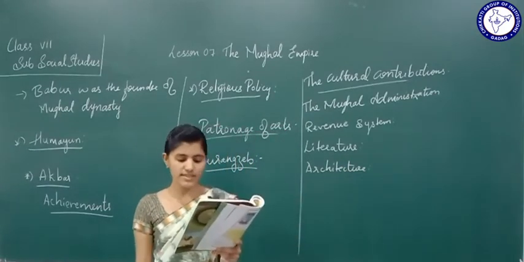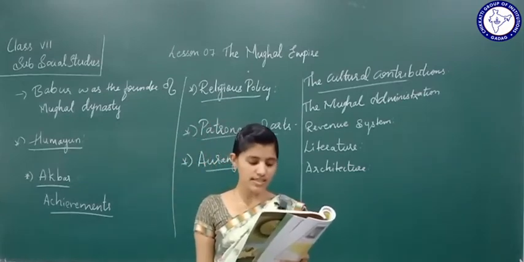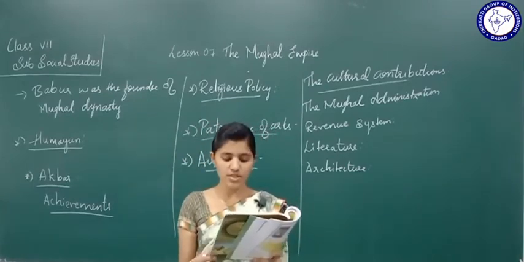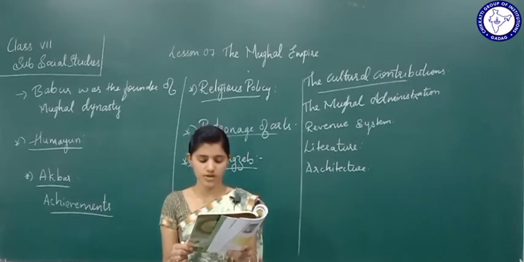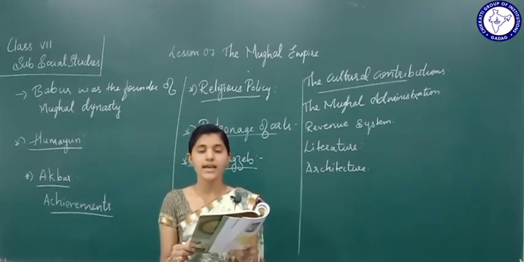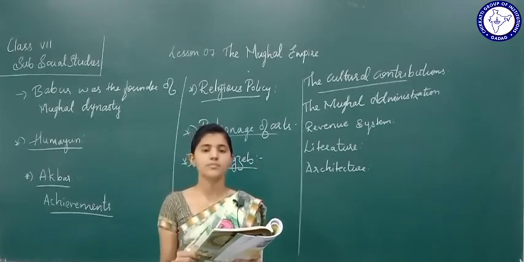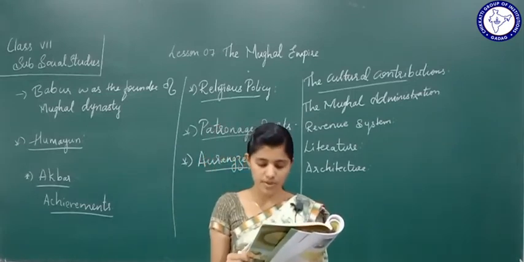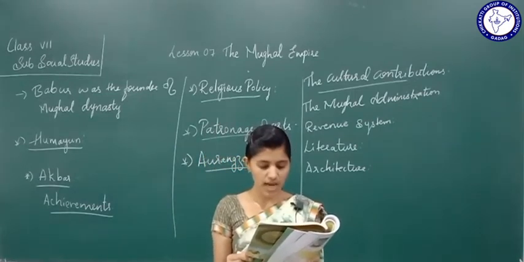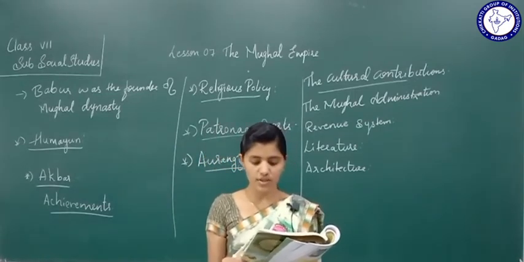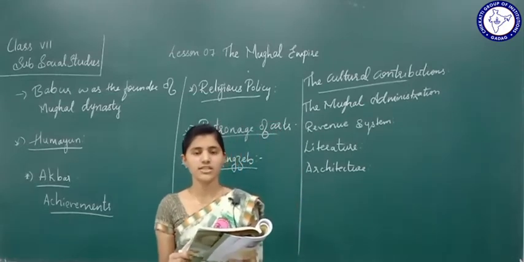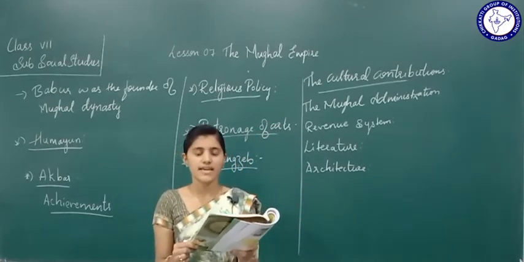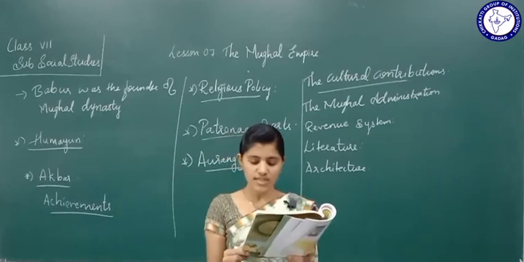Humayun's tomb in Delhi was constructed during the early period of Akbar's reign. See what happened? Humayun's tomb in Delhi was constructed during the early period of Akbar. He built a new capital near Agra and named it Fatehpur Sikri. Akbar built a new capital. What did he name it? He named it Fatehpur Sikri.